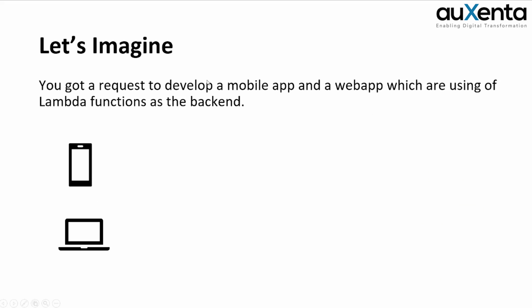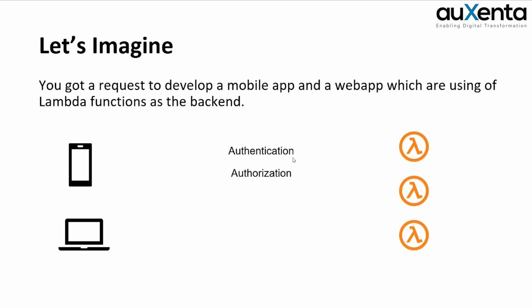The second one is, now let's imagine you got a request to develop a mobile app and a web app which are using Lambda functions as the backend. Now you have a web app and mobile app which are using Lambda as the backend, right? Now you have to think about the following aspects. The first one is authentication, whether authentication is there or not. The second one is authorization, whether this request is authorized to use this Lambda.